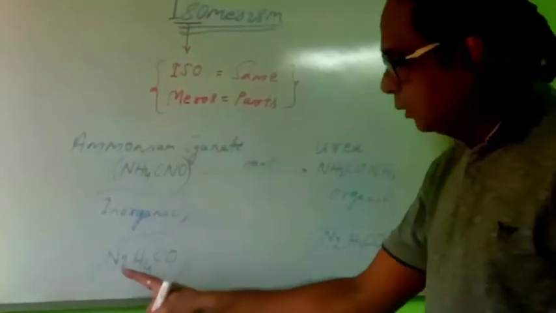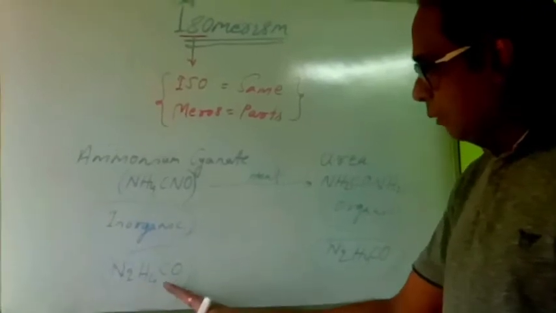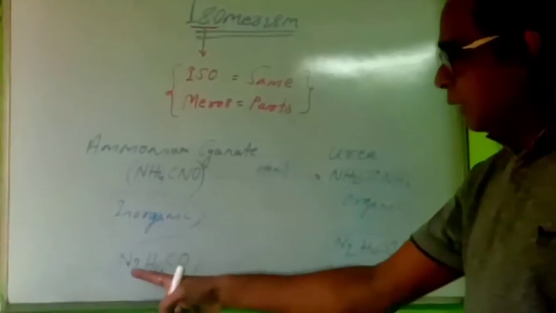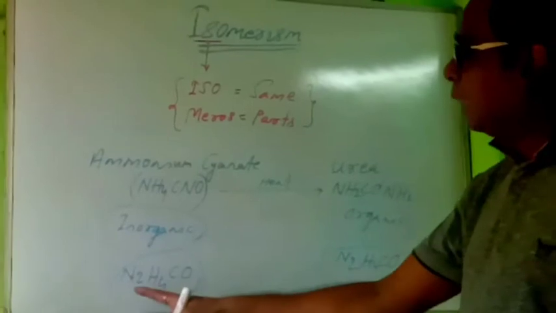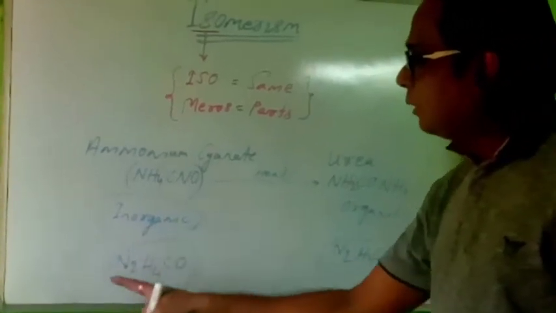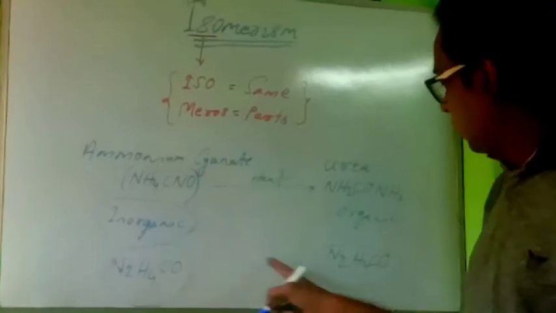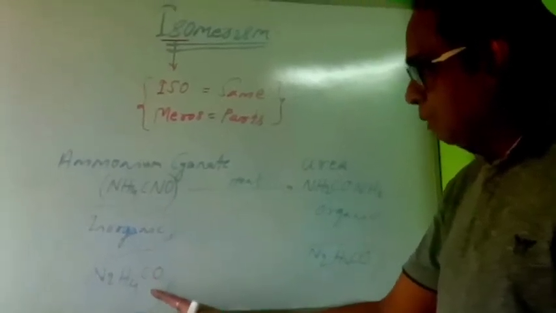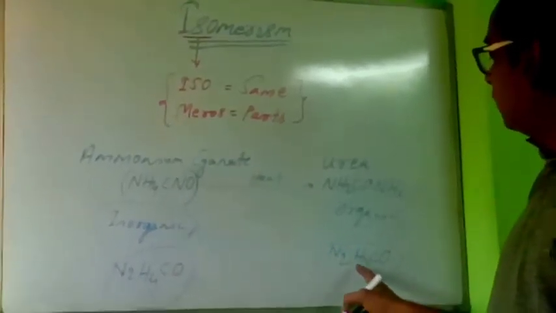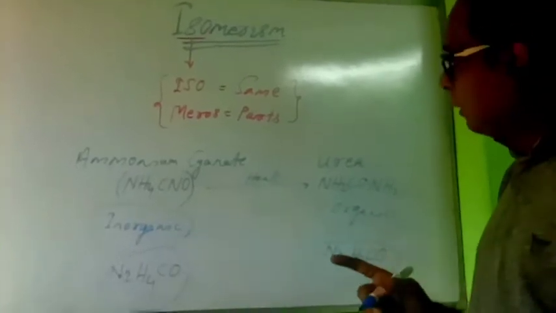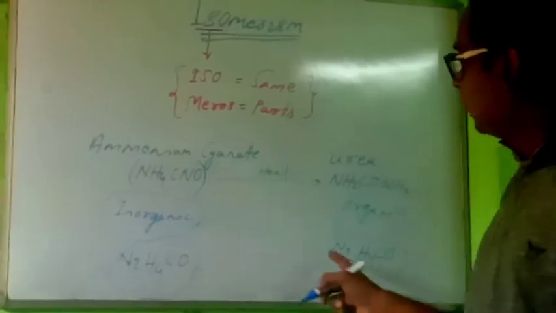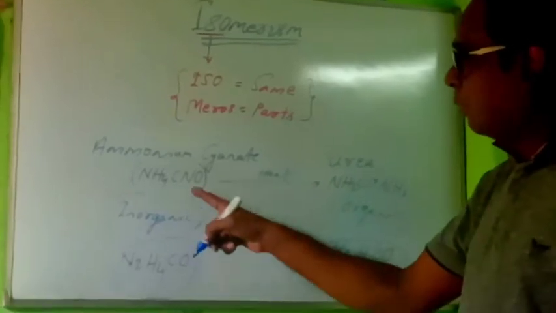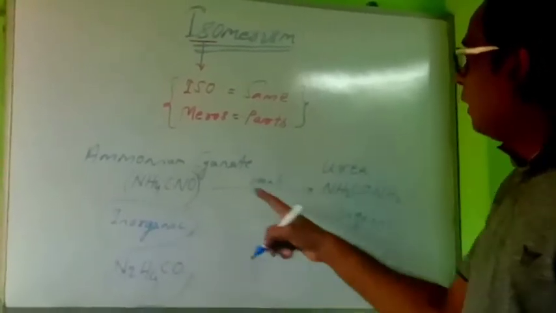That means if you find the percentage composition of nitrogen, hydrogen, carbon and oxygen individually, in this case also it will be the same, because the same number of nitrogen, N2, here also N2. The percentage of nitrogen will be the amount of nitrogen, that is 28 gram, over the total molecular weight. The percentage composition of each element in this compound will be the same as in the other compound. That means the molecular formula is the same, but their structural formula is different. One is inorganic. I am just giving one example here. These two compounds are isomers.